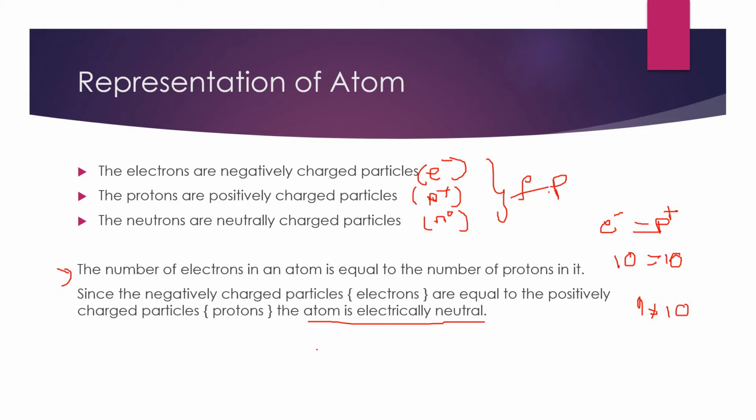Whenever the atom is neutral, it can exist and take part in matter or any chemical reaction. If electrons were more and protons fewer, the atom would not exist and it may be possible to destroy the whole atom. So another first statement is electrons equal protons.